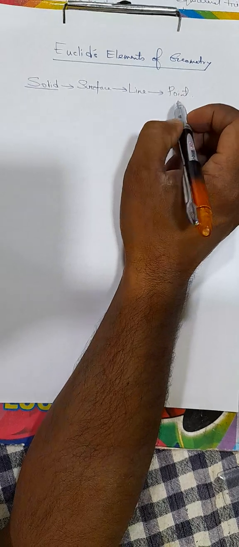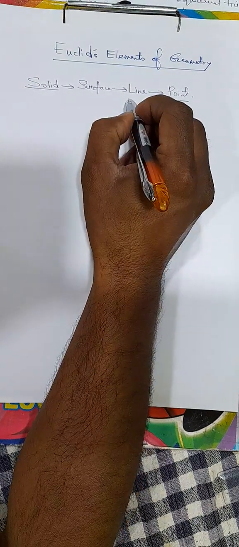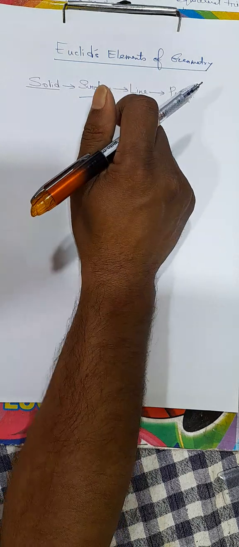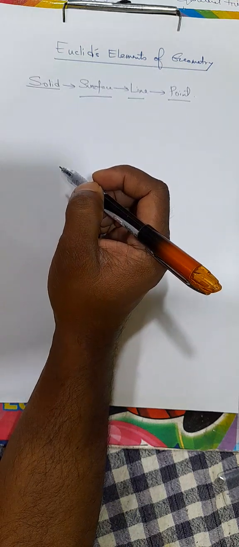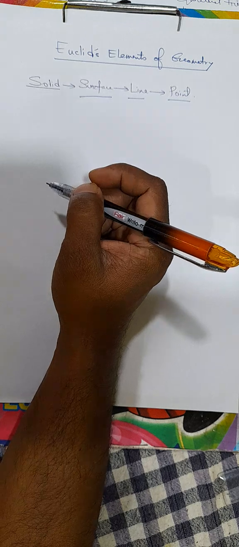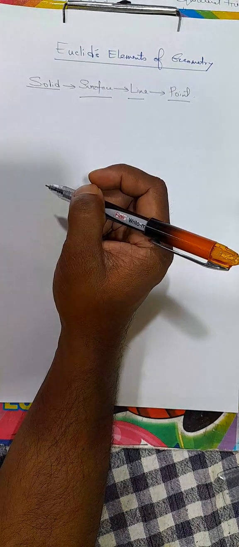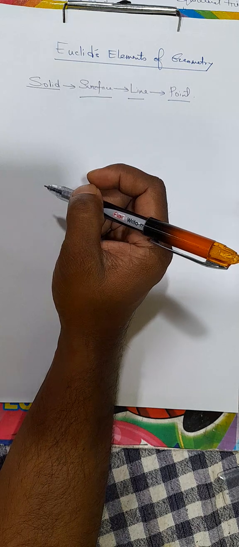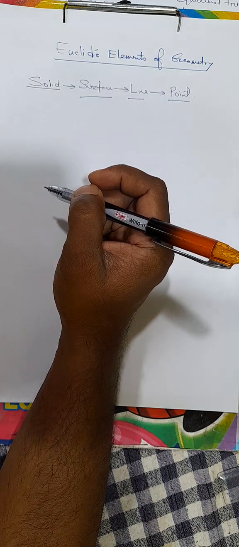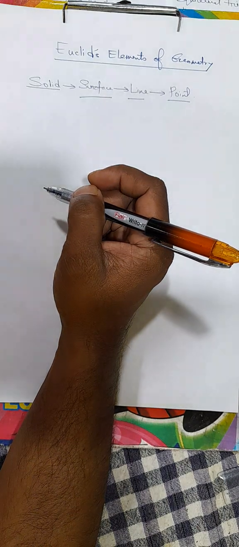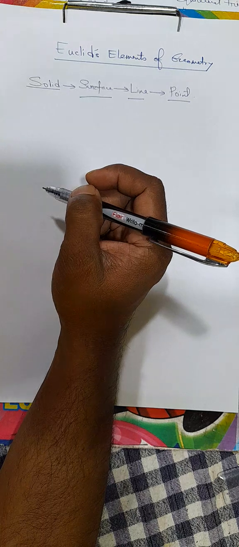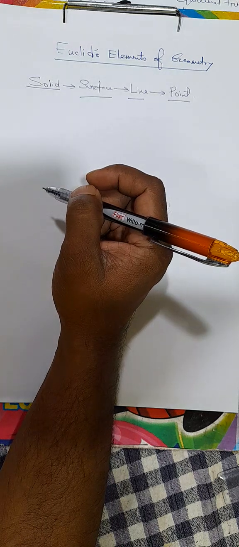Now, after defining these basic concepts, points, line, and surface, Euclid defined some propositions, and these propositions are called axioms. Axioms are some scientific statements. They are not to be proved. You have to accept them universally. That means they are accepted as truth universally, and these are true in any field of science.